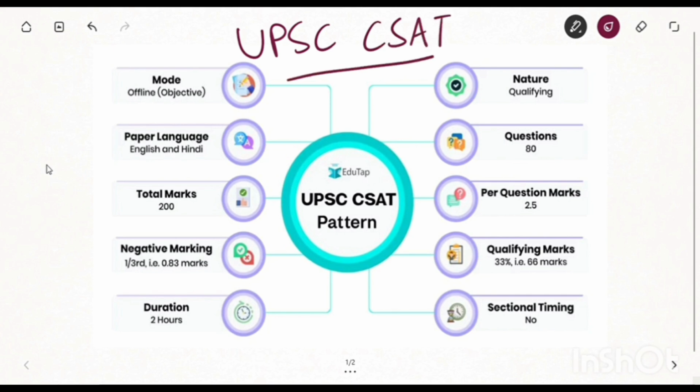Anyhow, UPSC CSAT. The mode of this examination, as you know, is offline. It starts from 2:30 p.m. till 4:30 p.m. It's the second paper, the evening paper. The paper language will be English and Hindi. There will be a total of 200 marks.